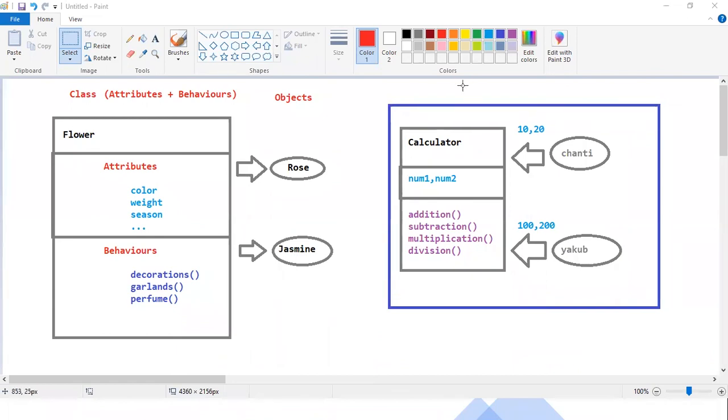Okay then, guys, I'm about to write the code. Now I'm about to write the code. The first program in OOPS I'm writing. Guys, the process,